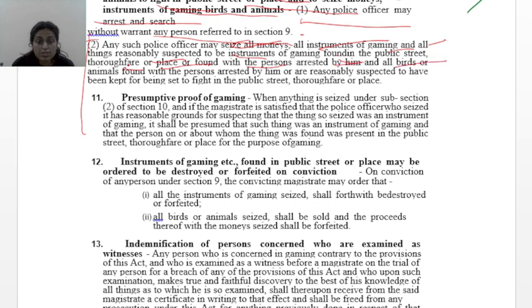and all birds or animals found with the person arrested by him and reasonably suspected to have been kept for being set to fight in the public street through fair. So he can seize it. And the police has the power to arrest.